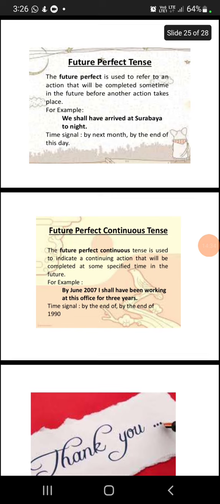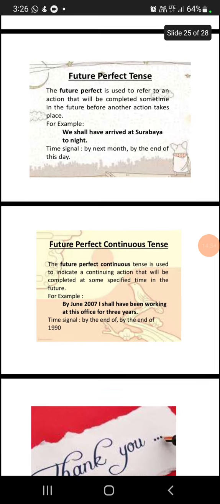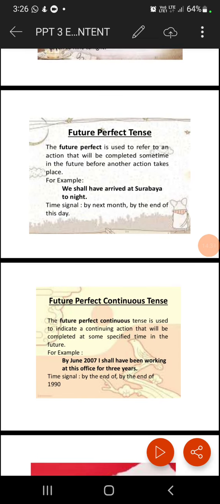Next we have future perfect continuous tense. Future perfect continuous is used to indicate a continuing action that will be completed at some specified time in the future. For example, by June 2007, I shall have been working at this office for 3 years. Here, the time signal is by the end of 1990, by the end of 2022, by the end of 2000.